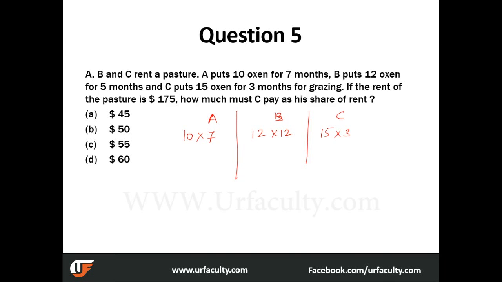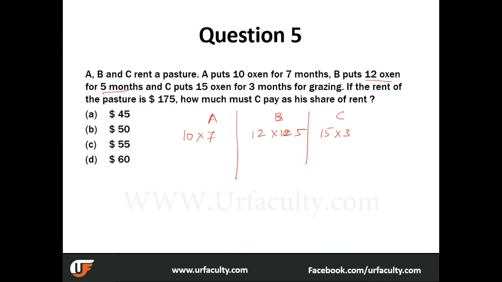So what happens now? Pretty simple, right? You just need to cancel out whatever you think is not applicable, and then apply it. 12 oxen for 5 months and 15 oxen for 3 months.